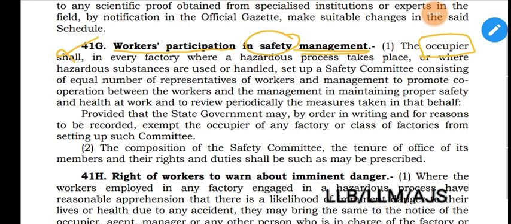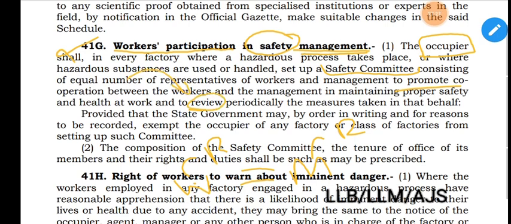Now this is about establishment of a safety committee consisting of equal numbers of representatives of workers and management. So the safety committee shall consist of equal number of representatives of both workers and management. The purpose is to promote cooperation between the workers and the management in maintaining proper safety and health at work, and to review periodically the safety measures taken in this behalf.